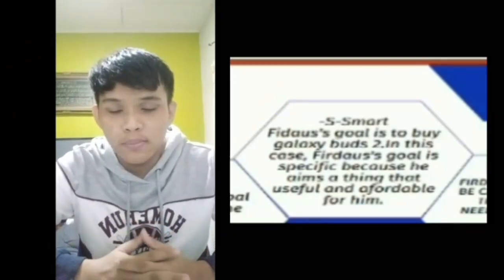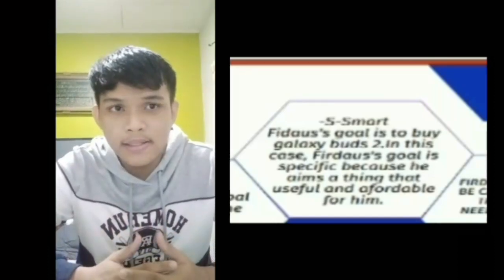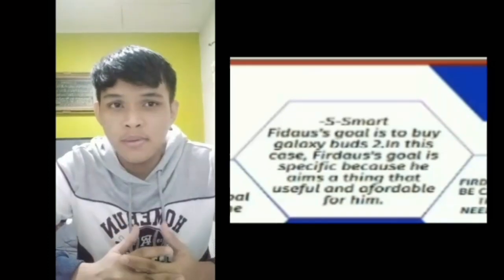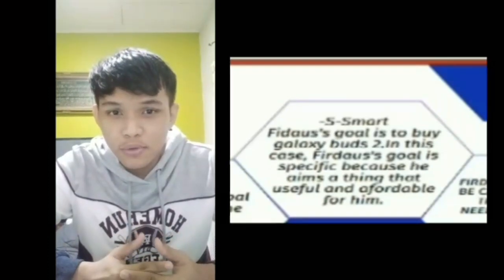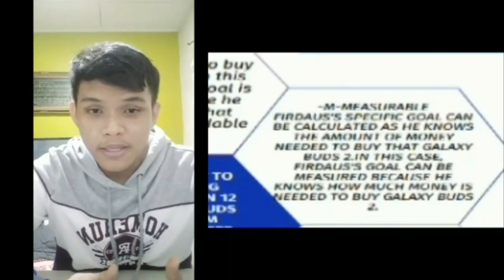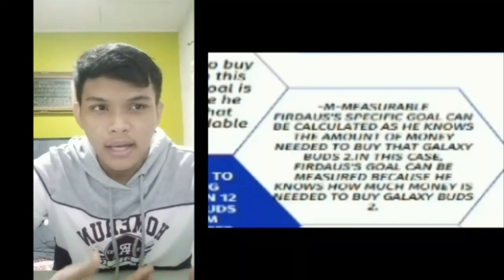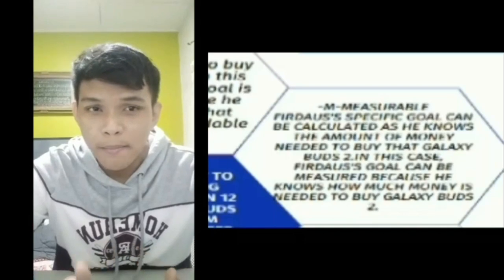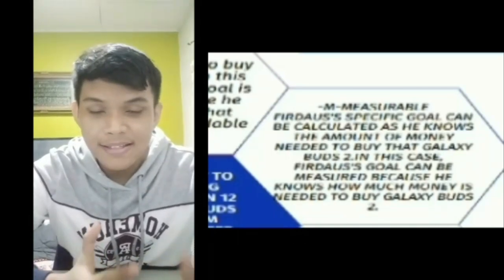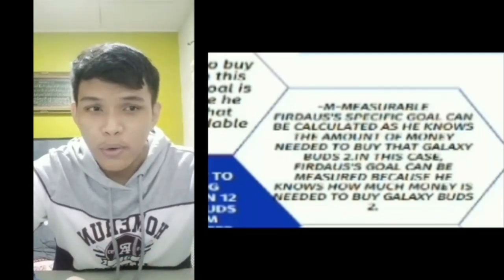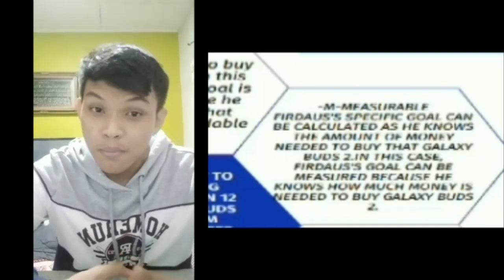Our goal is to buy Galaxy Buds 2. In this case, our goal is specific because our aim is something useful and affordable for us. The second concept in our setting goals is M, that means measurable. Our specific goal can be calculated as we know the amount of money needed to buy the Galaxy Buds 2.